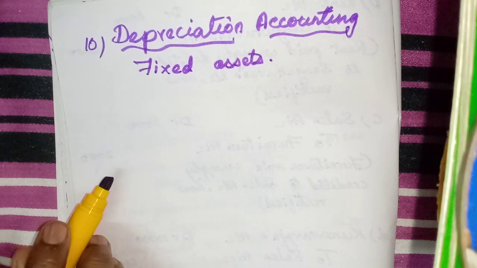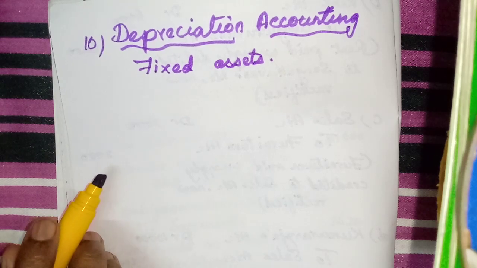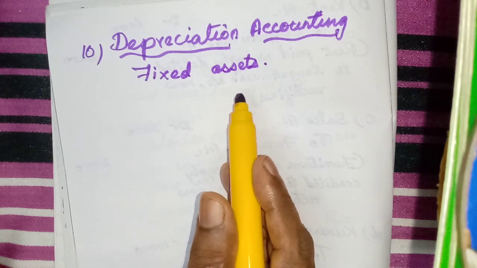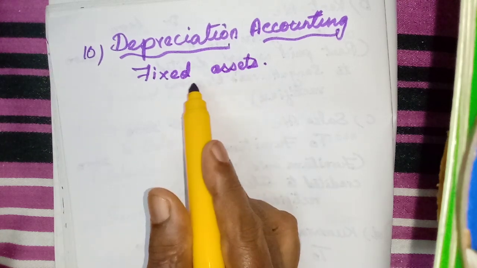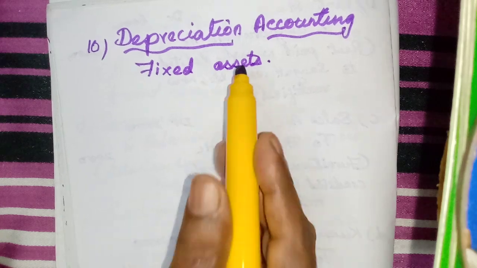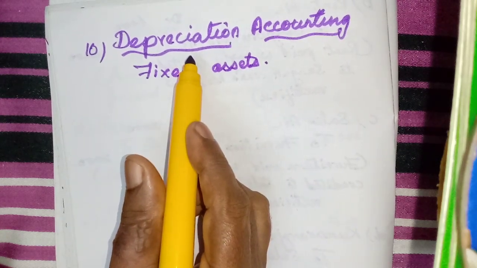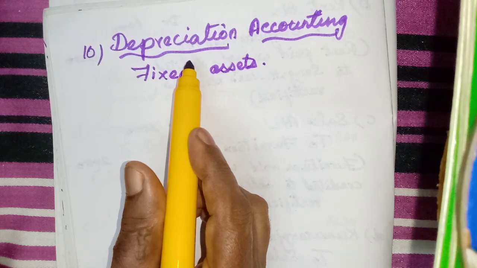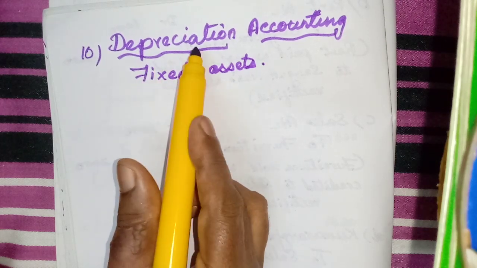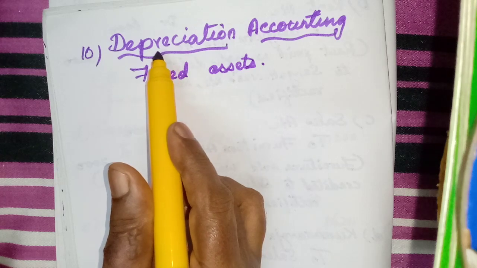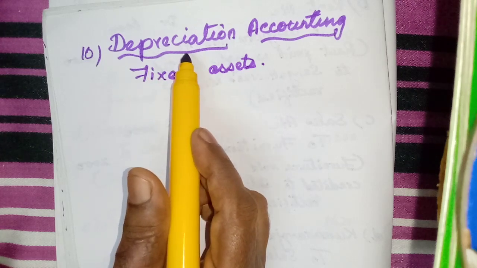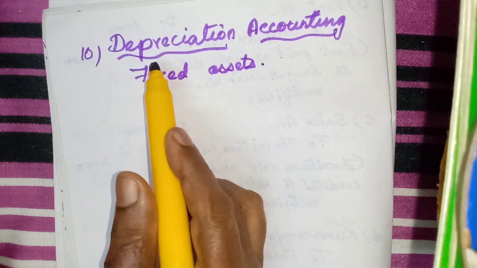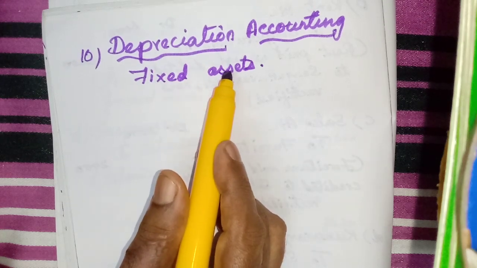One fixed percentage of depreciation will be reduced from the value of the fixed assets, and this depreciation must be entered in the books of accounts. When we calculate the profit and loss account we need to write that depreciation, and in the balance sheet we have to reduce the depreciation from the fixed assets value.